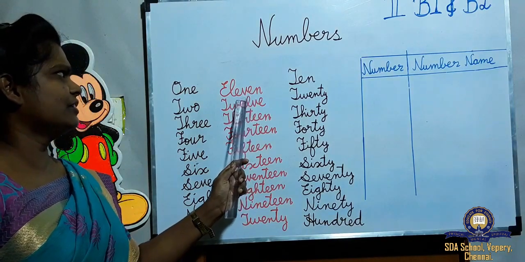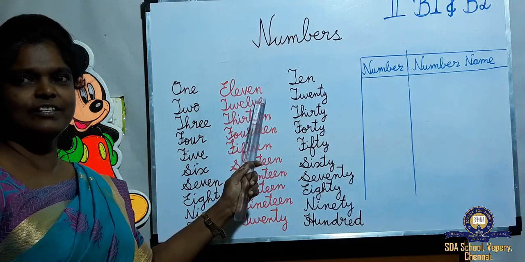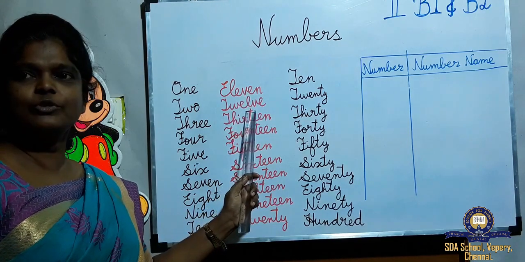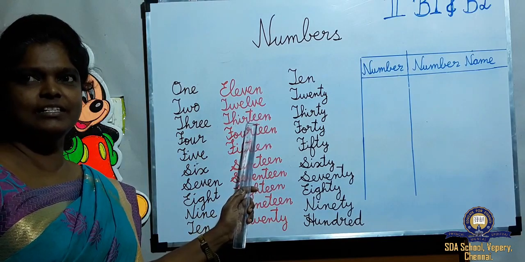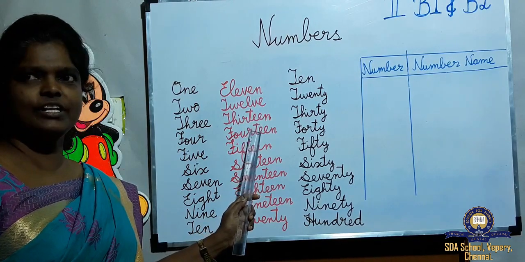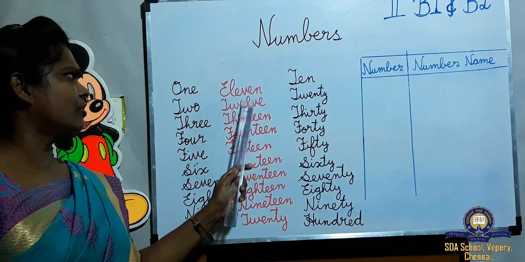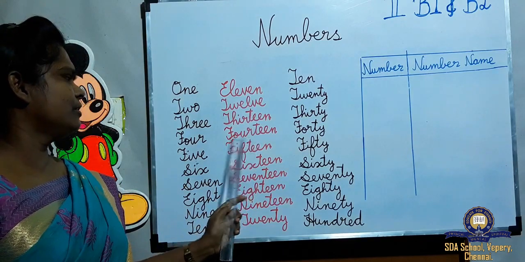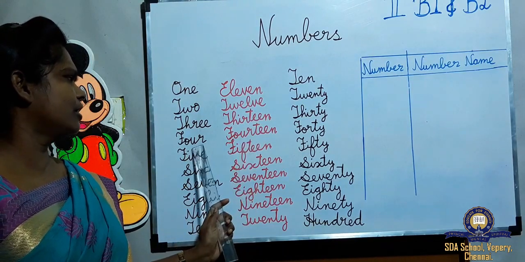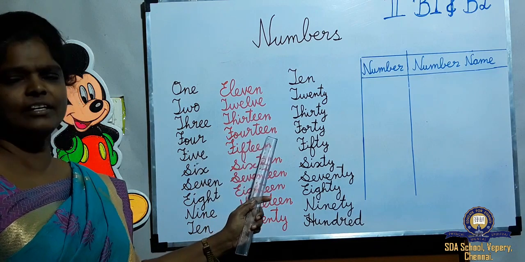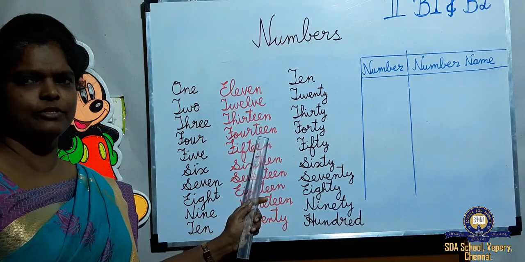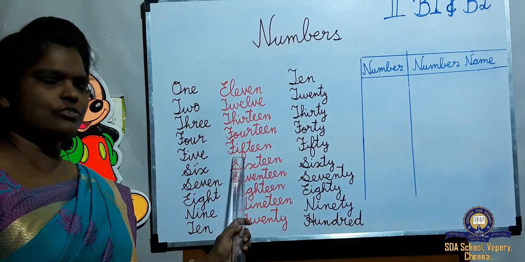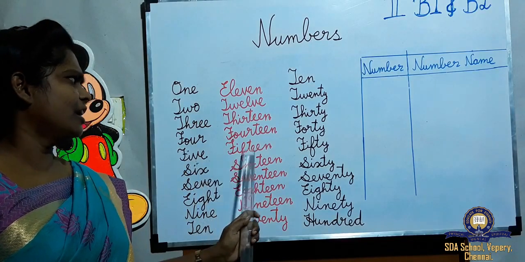Now see here, 11. E-L-E-V-E-N 11, T-W-E-L-V-E 12, T-H-I-R-T-E-E-N 13, 14: F-O-U-R 4, T-E-E-N 14. From 14 it will be easy to write: F-O-U-R 4, and if you add T-E-E-N it comes 14. But in 15 don't write F-I-V-E and T-E-E-N.